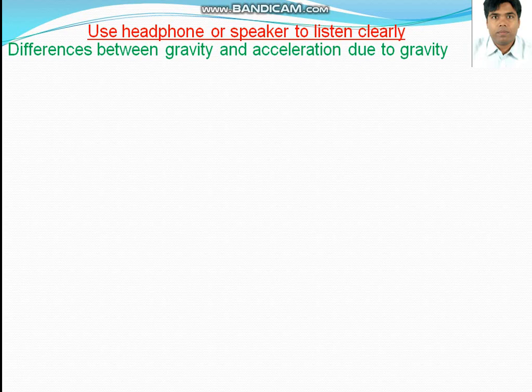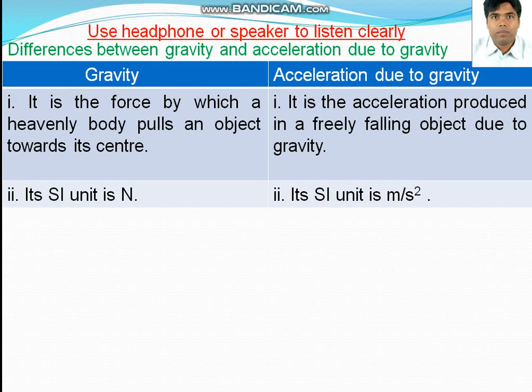The acceleration thus produced in the object is called acceleration due to gravity. The unit of gravity is the same as that of force, that is Newton. The unit of acceleration due to gravity, as it is acceleration, is also meter per second square in the SI system.